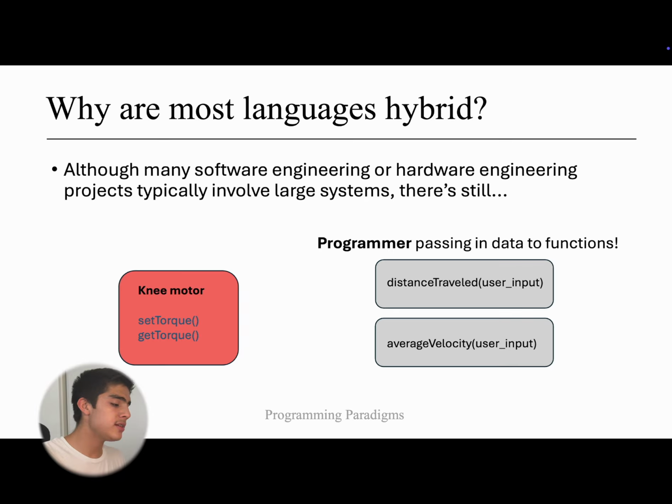So in essence, we're not saying, okay, now have these functions because we have a torque characteristic in our class. We don't have a distance traveled characteristic, but we surely can still hide the complexity and create a function that abstracts away those details. So it's great to have a mix of both, which is why Python, for example, is a hybrid, which is why a lot of other languages as well are.